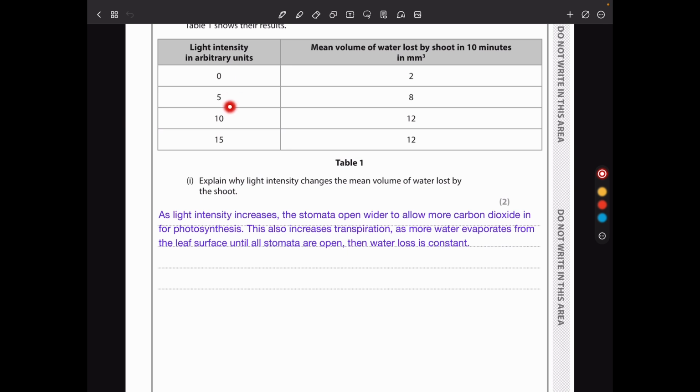Simple, as light intensity increases, the stomata open up more, and so more water is going to be lost through transpiration. So I said as light intensity increases, the stomata open wider to allow more carbon dioxide in for photosynthesis. This also increases transpiration, as more water evaporates from the leaf surface, until all the stomata are open, then water loss is going to be constant, like at this point here.